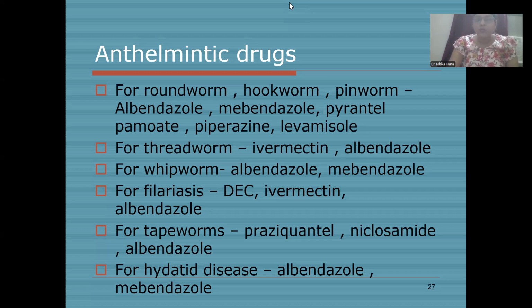Now, for the roundworm, hookworm, or the pinworm, the treatment of choice is albendazole, mebendazole, pyrantel pamoate, piperazine, and levamisole. For the threadworm, the treatment of choice is ivermectin or albendazole. For the whipworm, the drug of choice is albendazole or mebendazole. For the filariasis, the drug of choice is diethylcarbamazine, ivermectin or albendazole. For tapeworms, the drug is praziquantel, niclosamide or albendazole. For hydatid disease, the drug is albendazole or mebendazole.